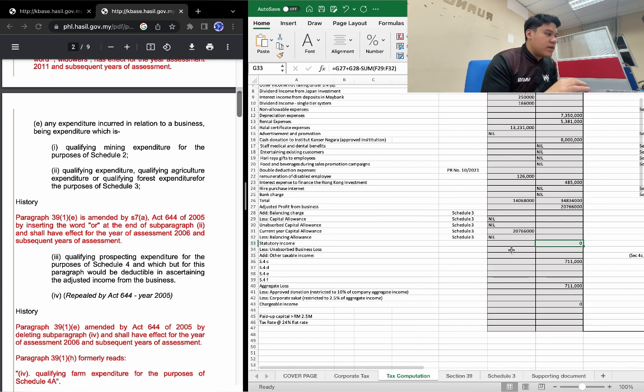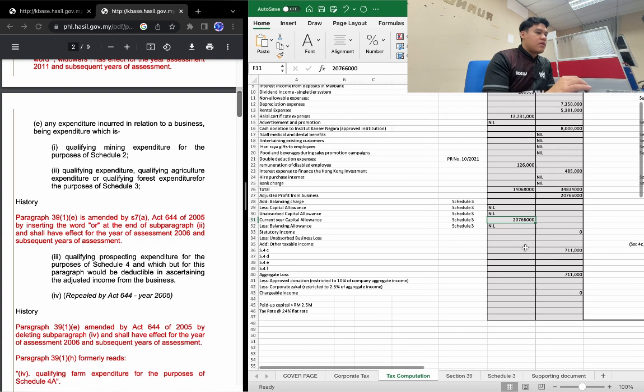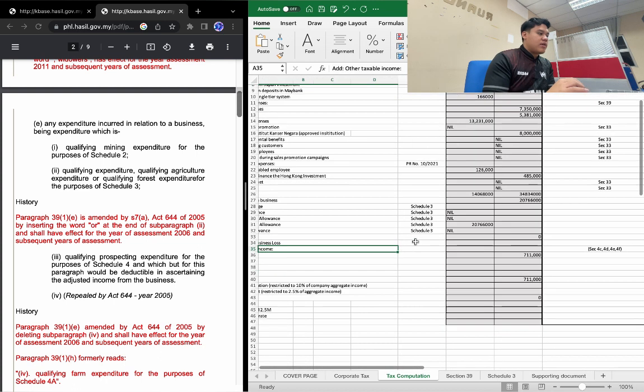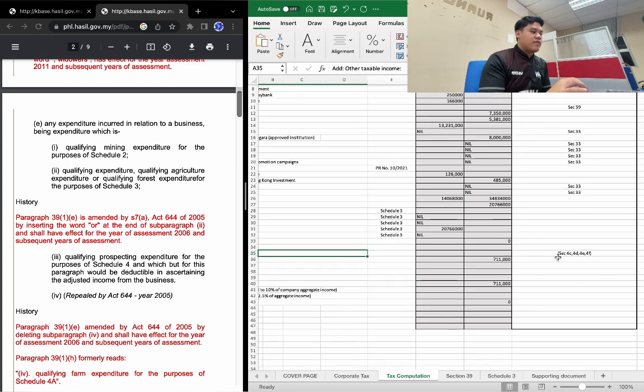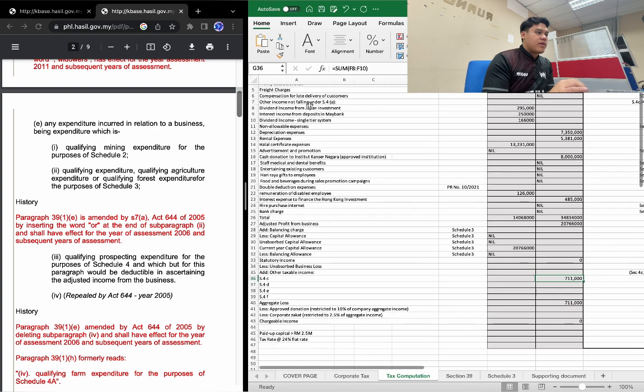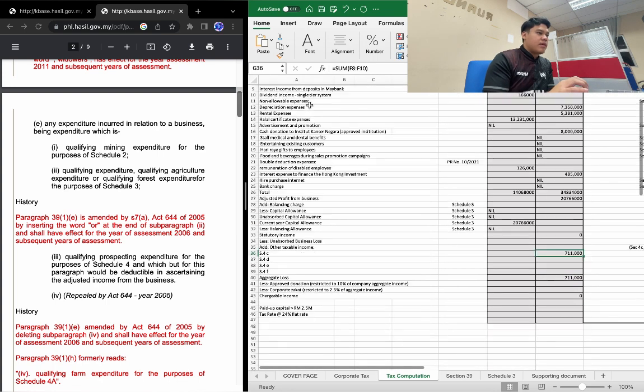So the statutory income will be 0 because we deduct all from the capital allowance. There will still be unabsorbed capital allowance that will be brought forward to the next period, for the next business income. So there will be no unabsorbed business losses. Then we add back the other taxable income, which falls under section 4C, 4D, 4E, and 4F. We have dividend income, interest income, and dividend income single tier system.